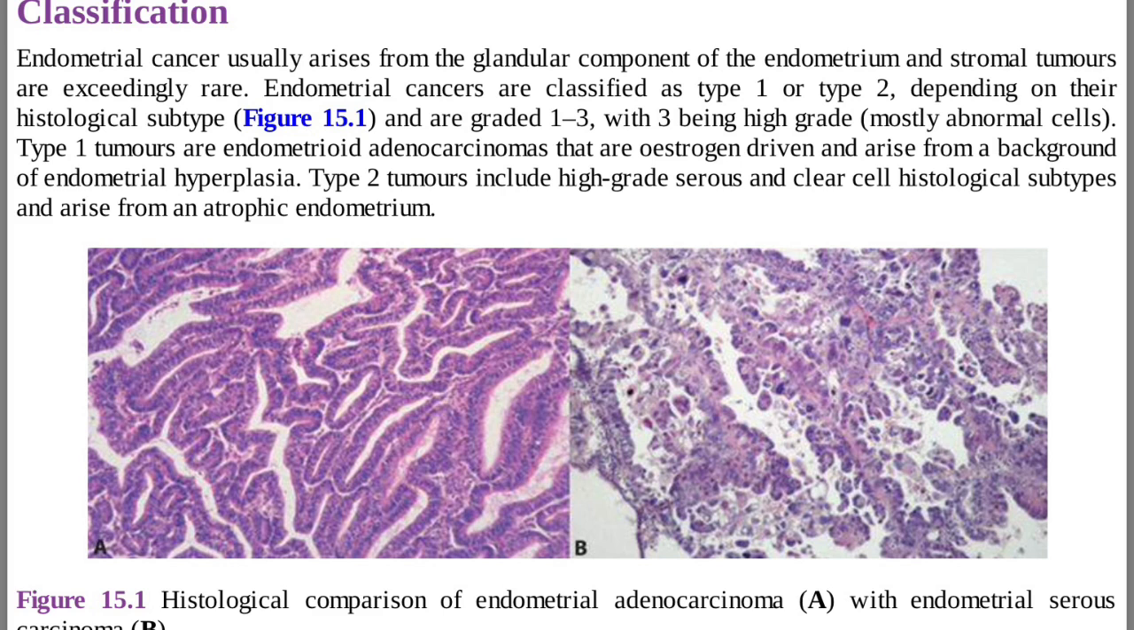So type 1 tumors are endometrial adenocarcinomas that are estrogen driven and arise from a background of endometrial hyperplasia. Whereas type 2 tumors include high-grade serous and clear cell histological subtypes and arise from an atrophic endometrium. Now let's have a look at figure 15.1, where the image in A is the endometrial adenocarcinoma, and the image labeled B, to the right, is endometrial serous carcinoma. So you can clearly see the differences that exist when we compare histological structures.